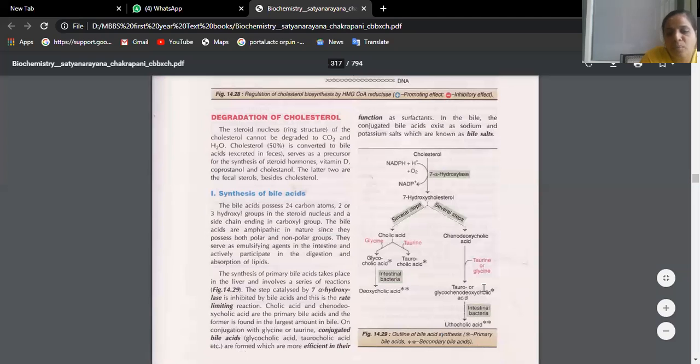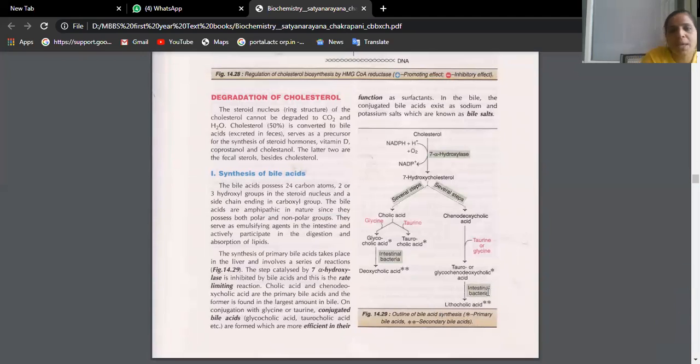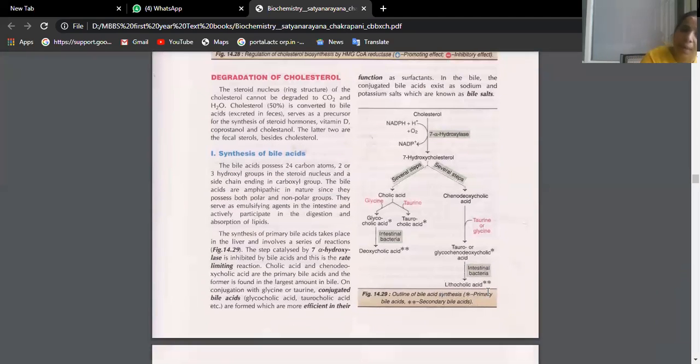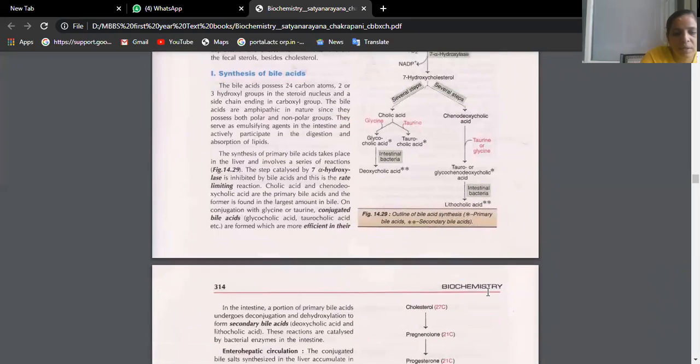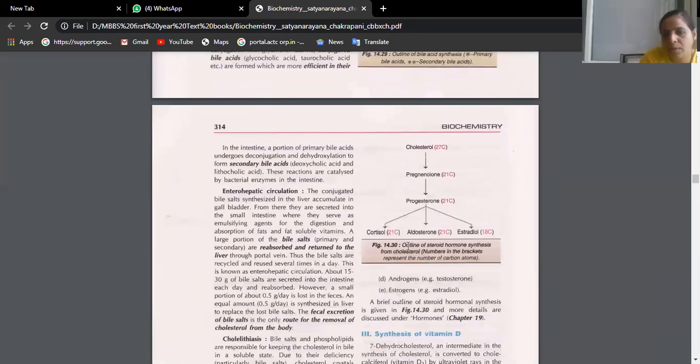Okay, in the lumen of intestines. So bile juice, bile acids. So what is the function of bile juice? Emulsification of fat. And bile juice also contains what? Cholesterol.